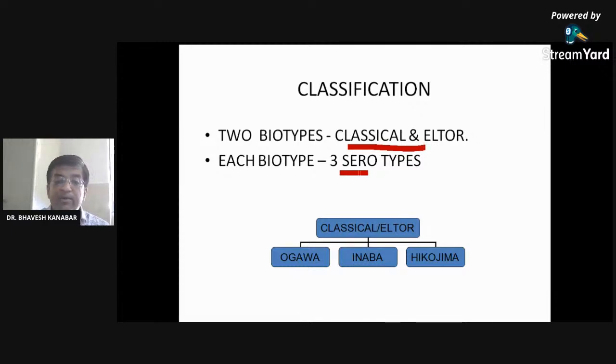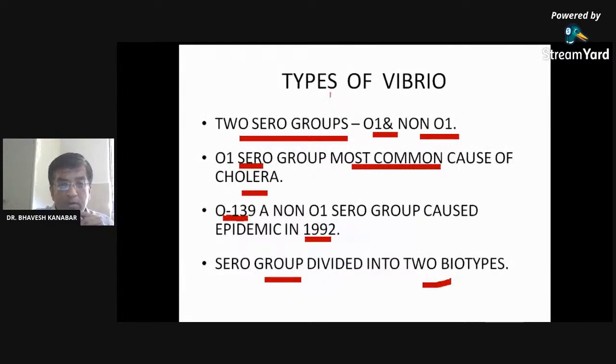Each biotype has further three serotypes. Which are these three serotypes? For each biotype, classical or El Tor, the first serotype is Ogawa, the second is Inaba, and the third is Hikojima. The names are very interesting, and easy to remember. Ogawa, Inaba, and Hikojima.